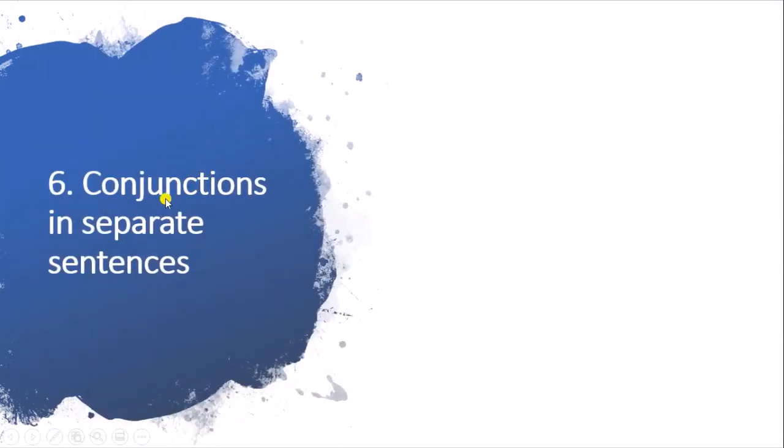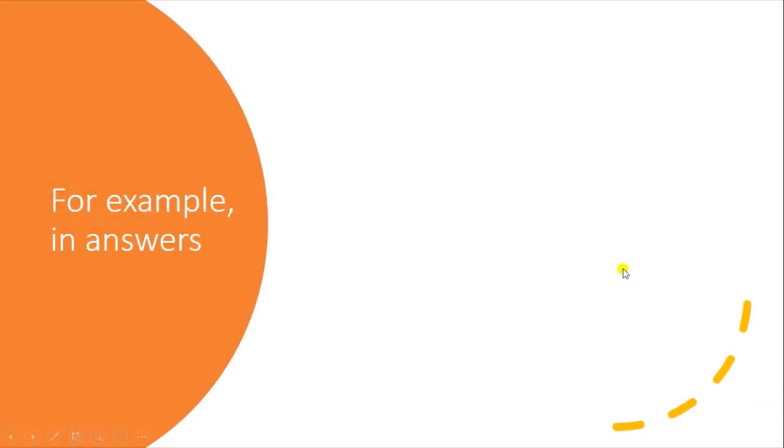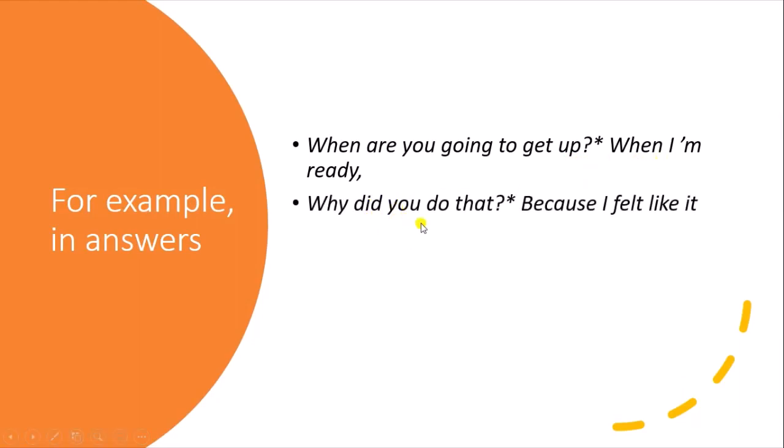So next is conjunction in separate sentences. Normally a conjunction connects two clauses into one sentence. However, sometimes a conjunction and its clause can stand alone. This happens, like you can see in this example: When are you going to get up? When I am ready. When did you do that?